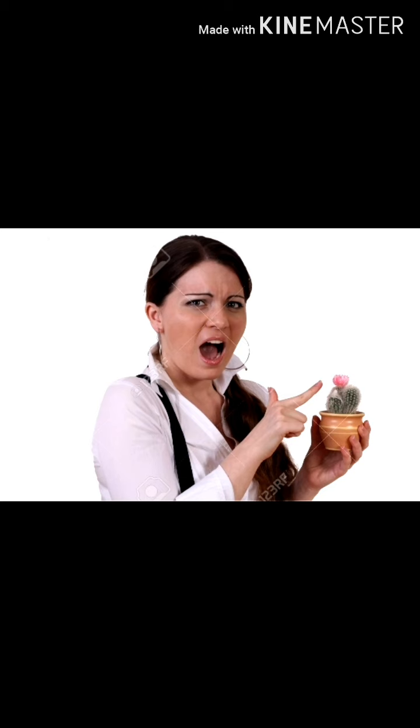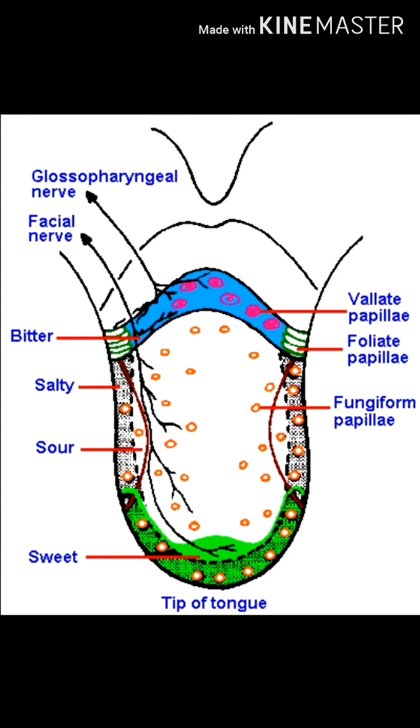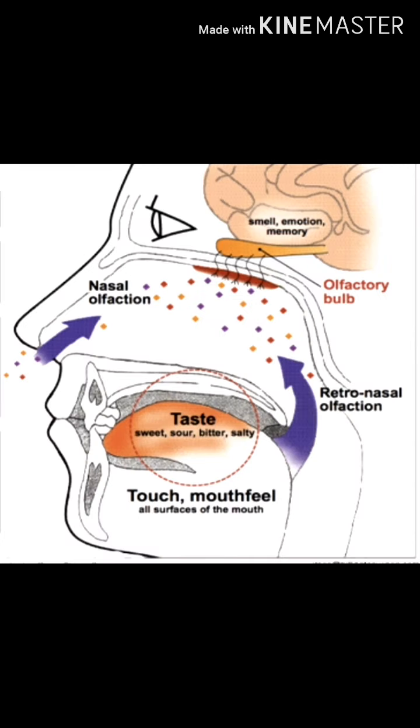Information from the environment is detected through receptors, which are present in our sense organs such as inner ear, nose, tongue, skin, eyes. We have gustatory receptors which are present in our tongue and they detect taste. Similarly, olfactory receptors are present in the nasal cavity and they detect smell. Olfactory receptors detect smell, and gustatory receptors detect taste.